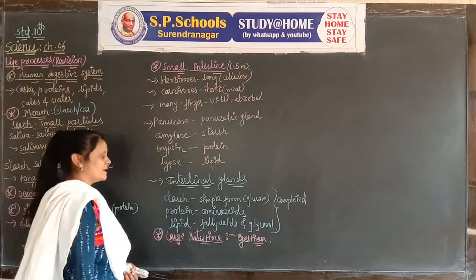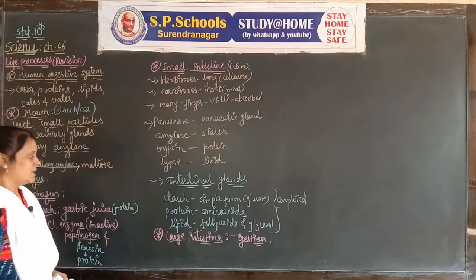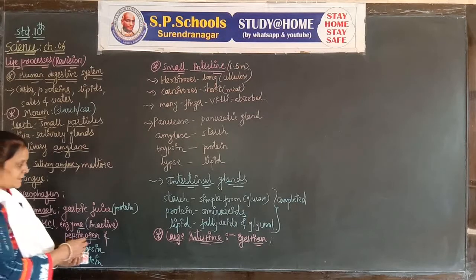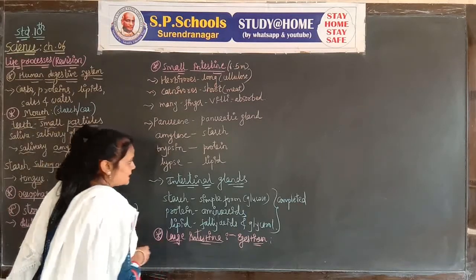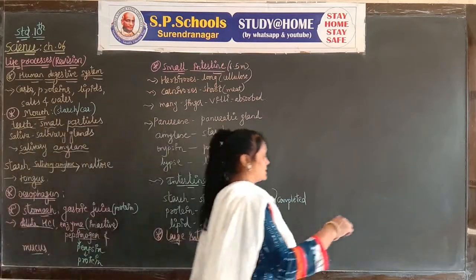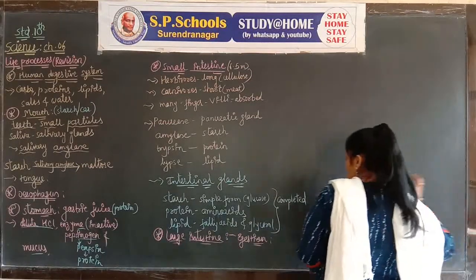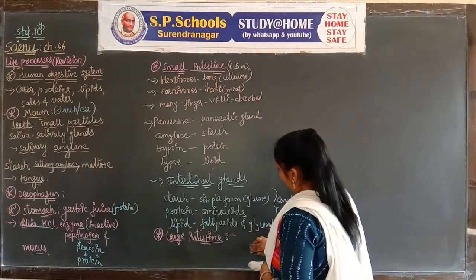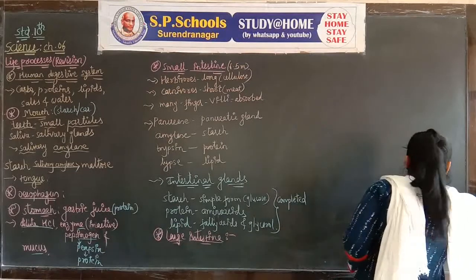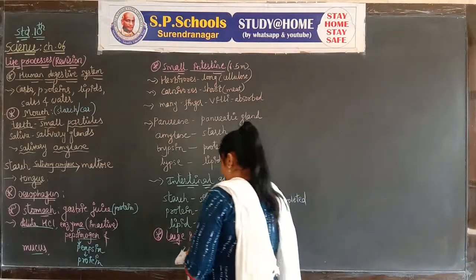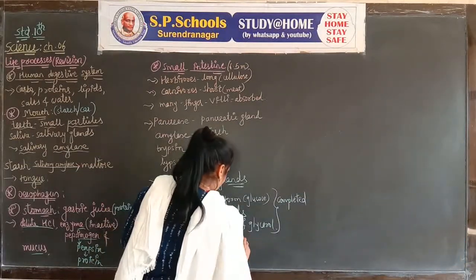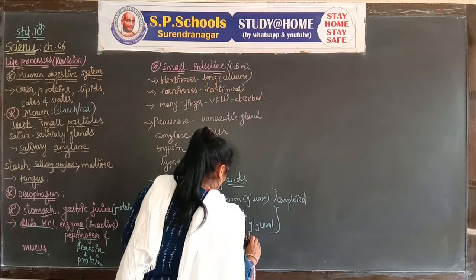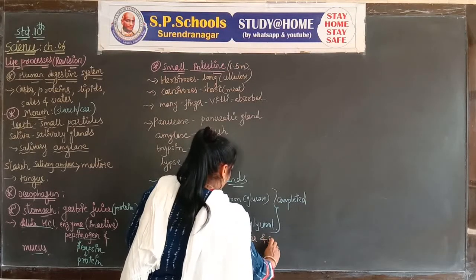Undigested food can be thrown out by the anus. In the case of the large intestine, it can absorb water and salt. It plays a role in the absorption of water and salt.